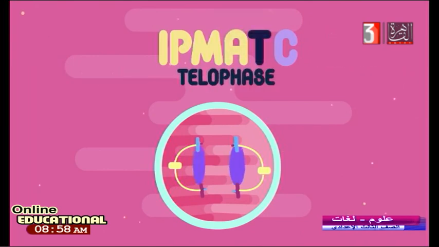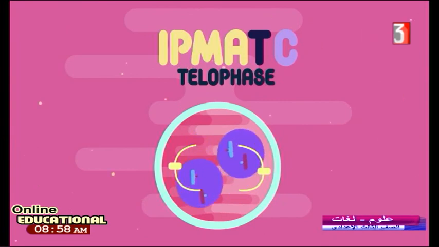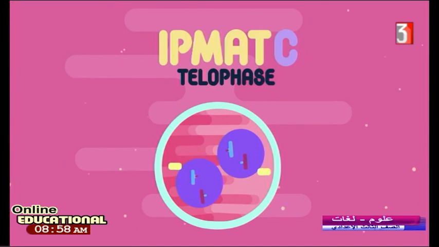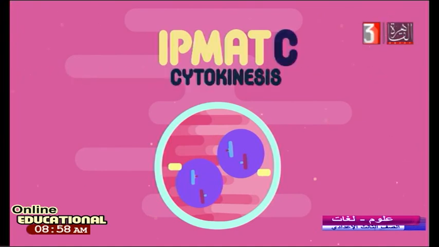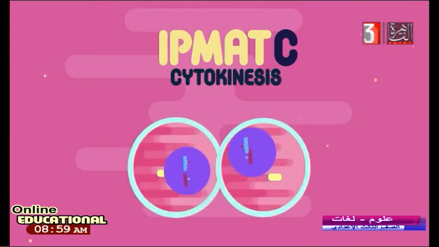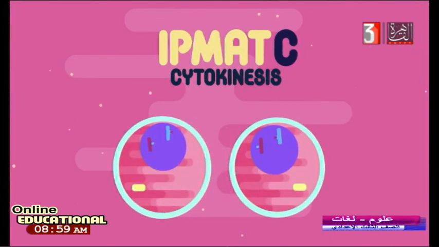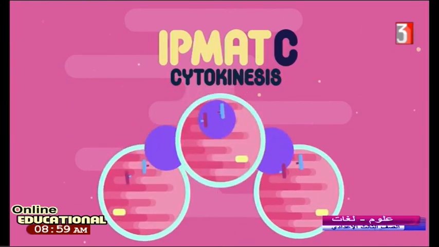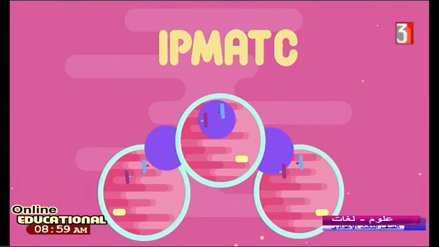Now, we arrive at telophase. Telophase means division of one cell into 2 cells, one nucleus into 2 nuclei. After that, we arrive at the last one, cytokinesis. You see, it becomes smaller. It means one cell is divided into 2. What does this mean? Now you have 2 cells. One cell only gives me 2 cells, 23 pairs of chromosomes for each one. They contain the same number of chromosomes.